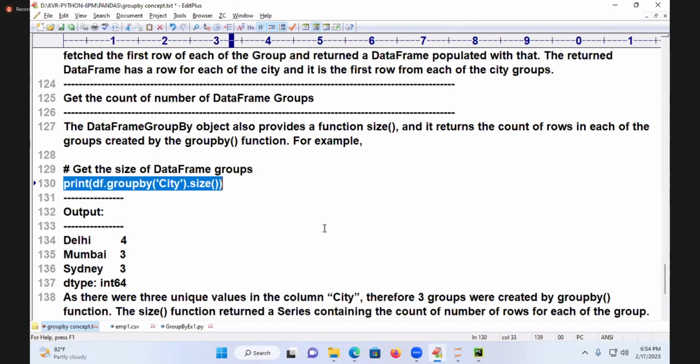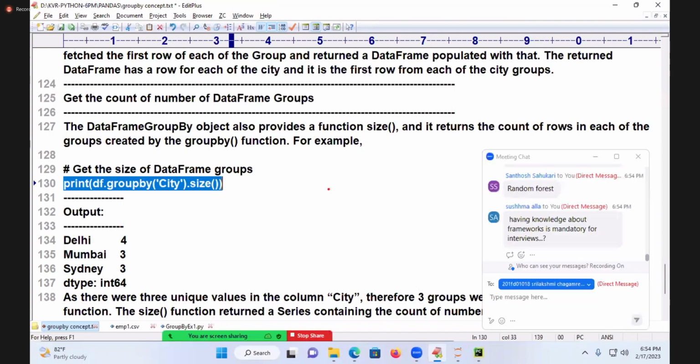Sushma, having frameworks is mandatory for interviews. I'm telling one thing. After learning Python, one of the simplest routes is Django, and your package will not go beyond 5 lakhs in your entire career, because after 3-4 years even a 9th class student can do web development.